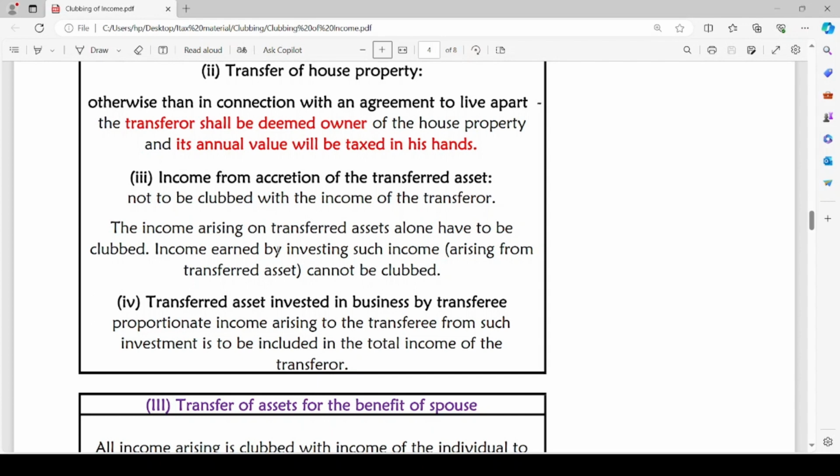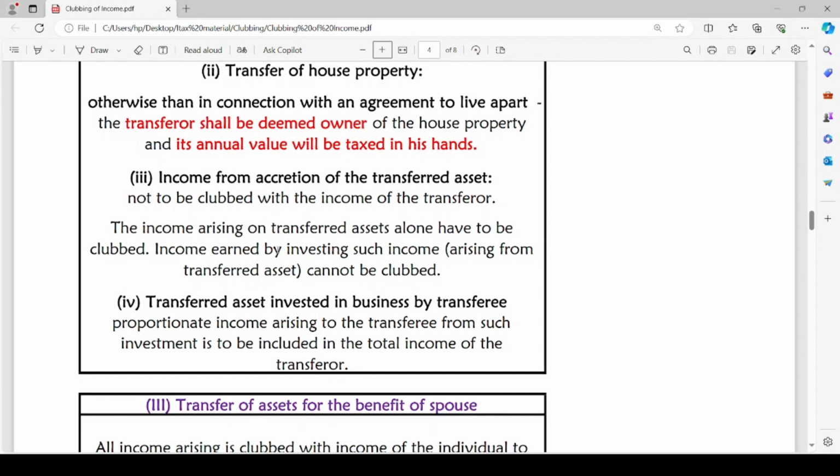So when the transfer of house property takes place otherwise than in connection with an agreement to live apart, the transferor spouse shall be deemed owner of such house property and its annual value will be taxed in his hands. But if there is an agreement to live apart and in connection with that agreement the house property is being transferred, in such a case the transferee shall be liable to pay tax on income arising from such house property. On the annual value of the house property, the transferee has to pay tax.